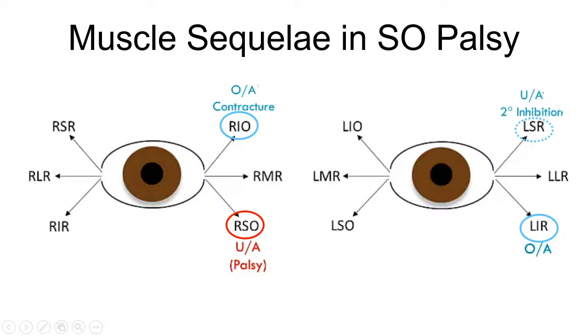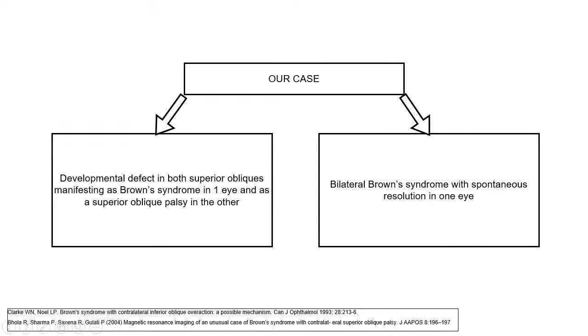So whenever the patient will try to fixate with the right eye, the innervation to the superior oblique will increase, and so the innervation to that of the left inferior rectus will also increase, and this will lead to overaction of the left inferior rectus. There's secondary inhibition of the left superior rectus because the RIO has undergone contracture, and so it will require less innervation. So according to Hering's law, even the left superior rectus will get lesser innervation.